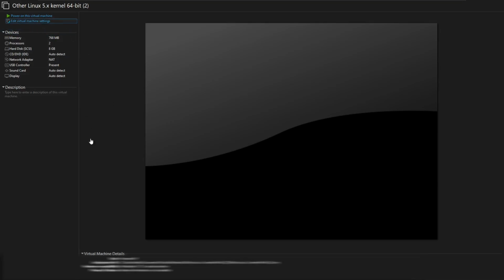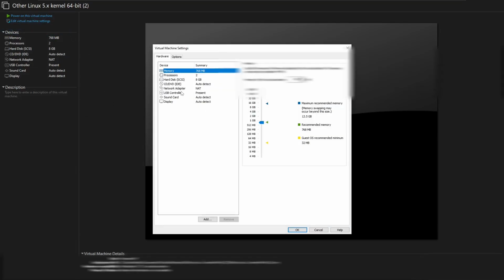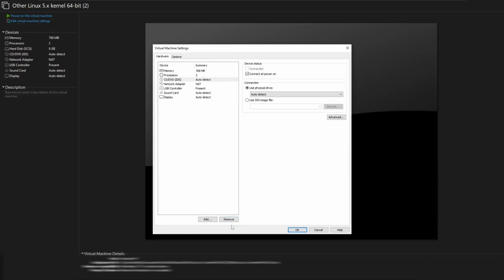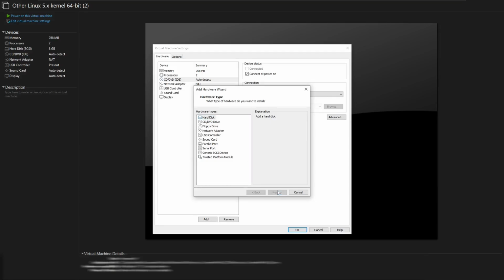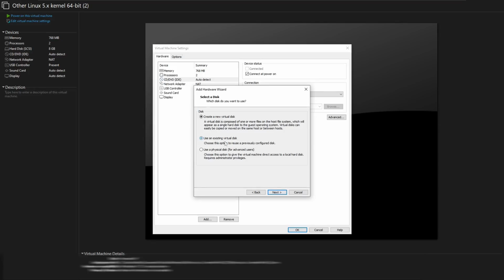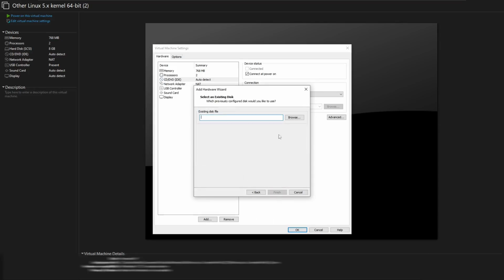So I'm just going to go to edit virtual machine settings. I want to go into the hard disk. I want to remove the hard disk since we're going to be adding this new vmdk file. Go to add. Go to add the hard disk. Do for SCSI. Use existing virtual hard disk. I'm going to go to browse.